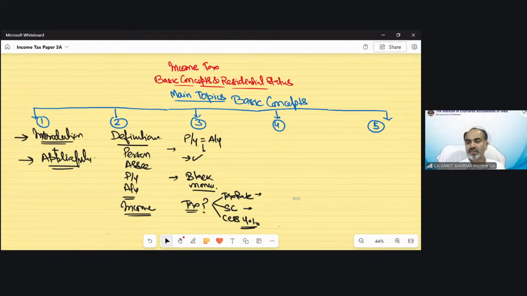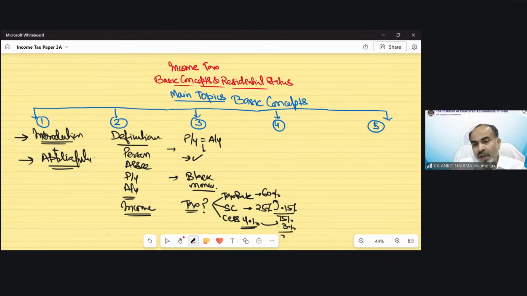Simran has given the answer. Tax rate 60, surcharge is 25% of tax rate, and the cess is 4%. Absolutely right, Simran. Well done. It's 60%. Surcharge is 25% of this rate, so that will be effectively 15%. And the aggregate would be 75%. And on this, 4% would be cess. That would be 3%. So the aggregate would be 78%. Well done, Simran. Moving next.